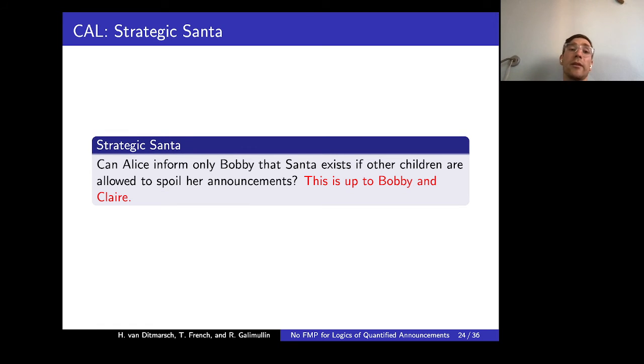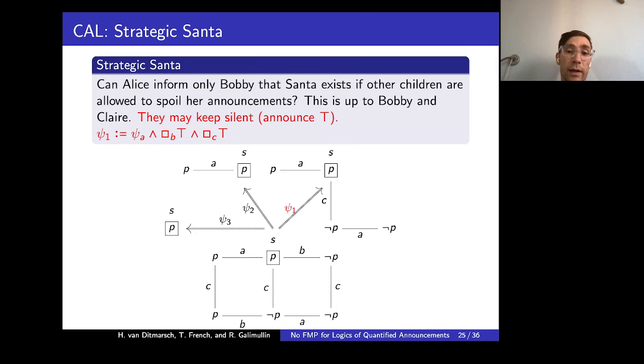In this particular example, of course, this is up to Bobby and Claire. So again, having the initial model, if Bobby and Claire remain silent, then of course Alice can announce the formula she announced in the GAL example, and then only Bobby will know that Santa does exist.